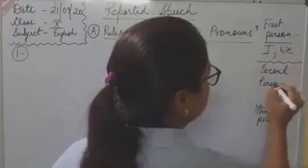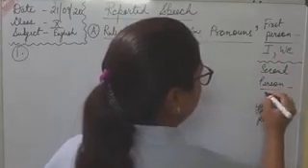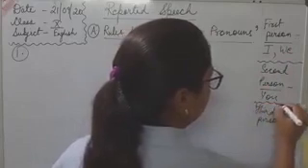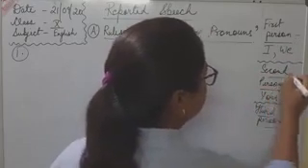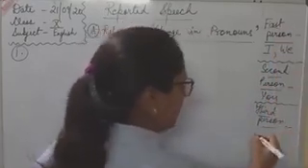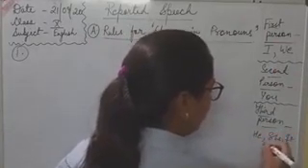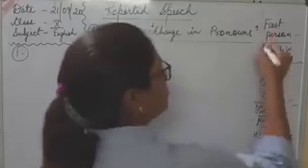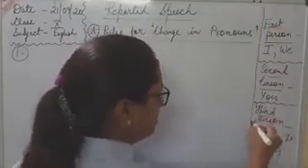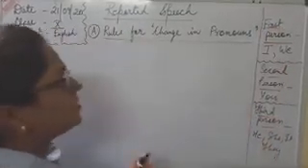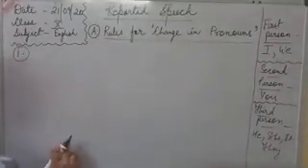Second person is you. And third person is he, she, it or they. So we will learn how we will change these pronouns in the reported speech.